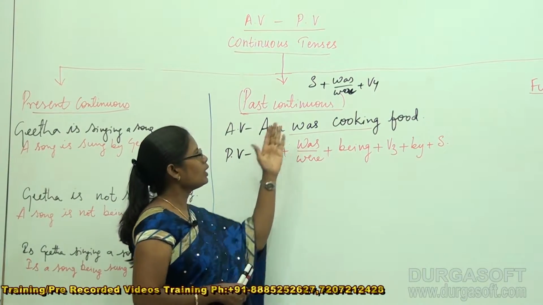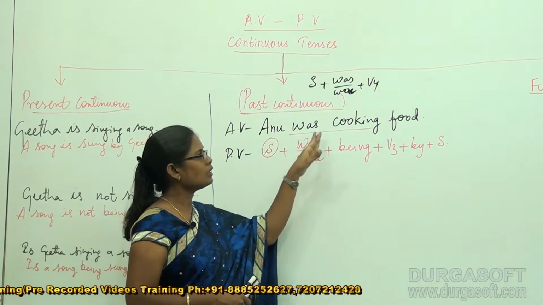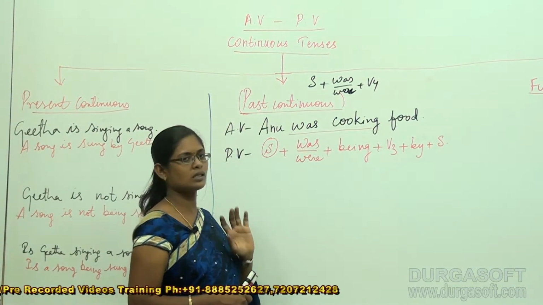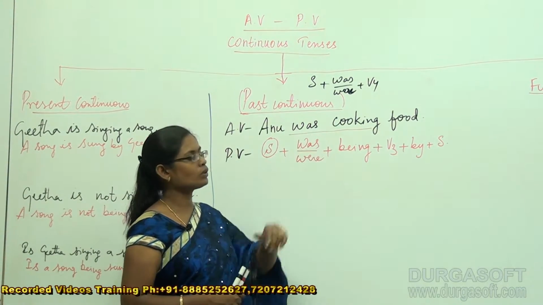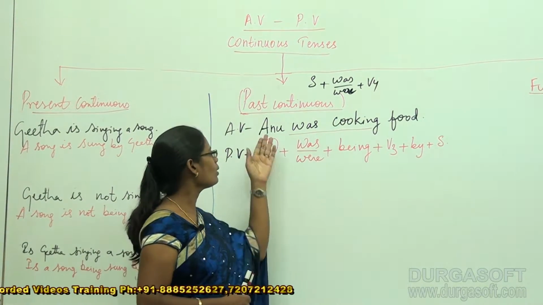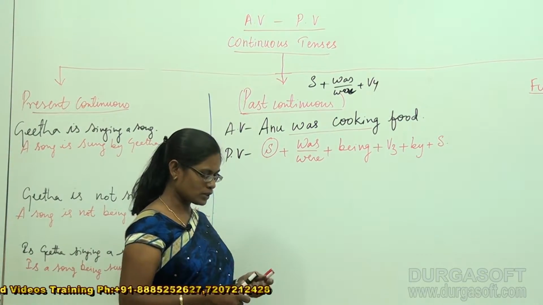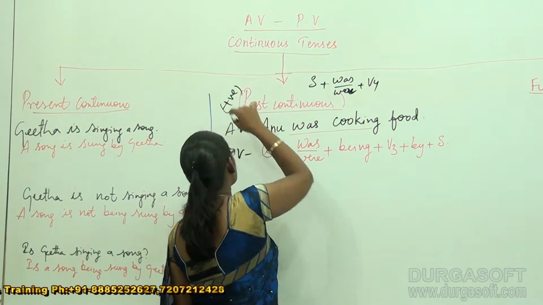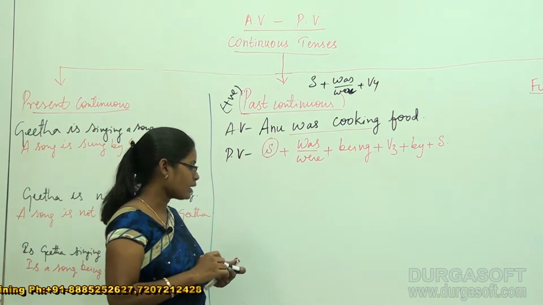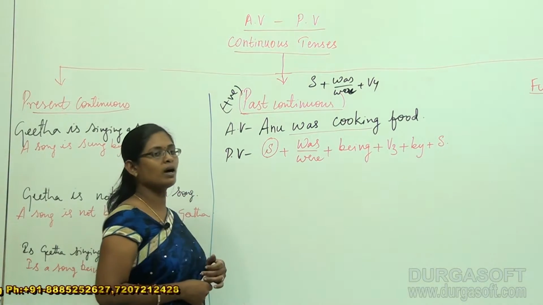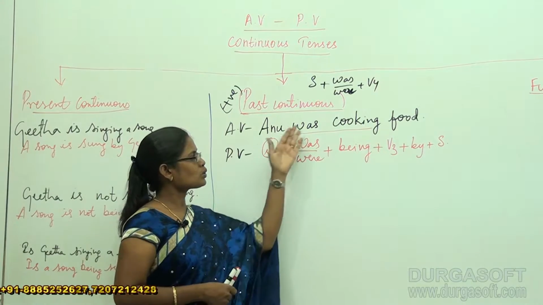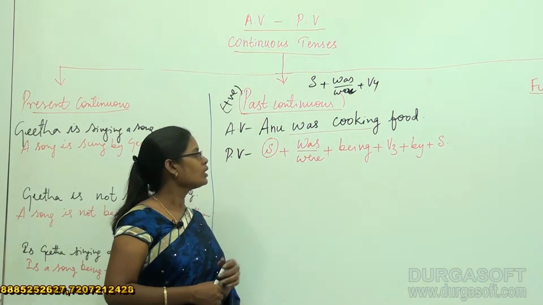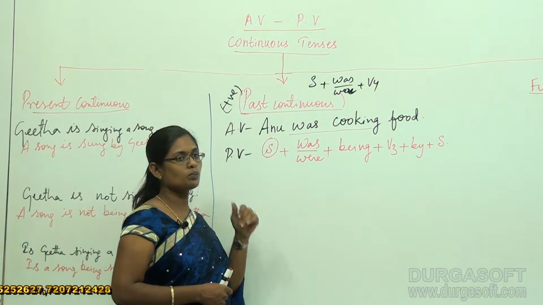And now, according to the structure, the sentence constructed here is quite correct. Anu was cooking food. I call this my positive active voice. So now we are doing positive active voices of past continuous tense. I have taken "was cooking", and now I am going to convert this into passive voice.